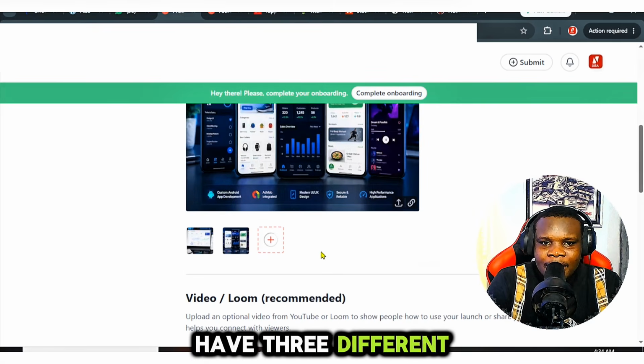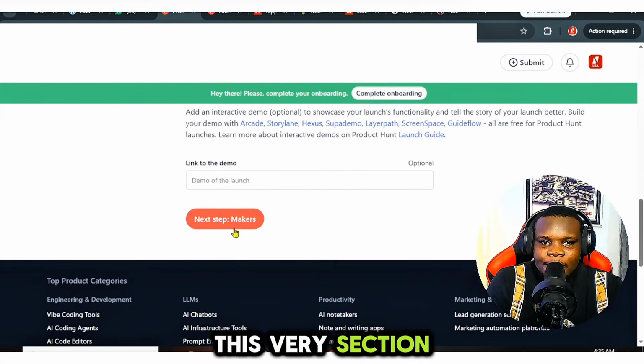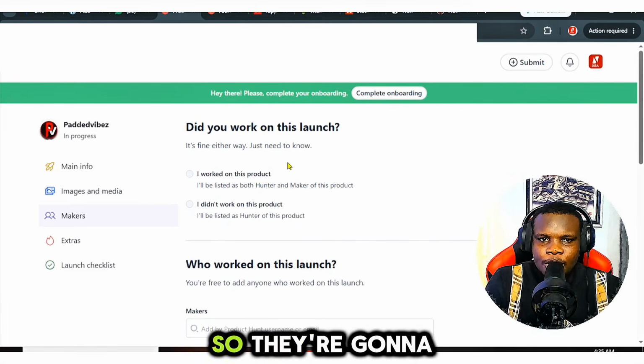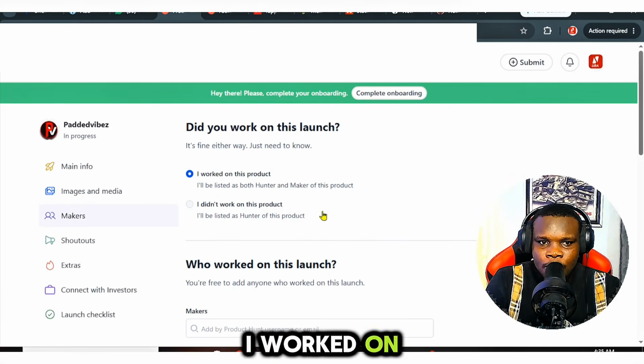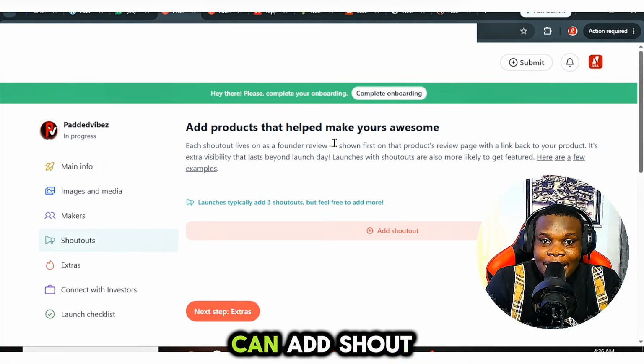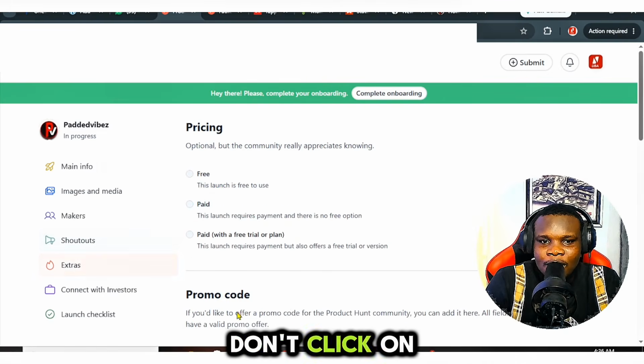Okay, so I have 3 different images already in this section. Click on this next, maker. They're going to ask you whether you worked on this particular launch. I'm going to tell them yes, I worked on this launch. You can add a shout out, but it's not really necessary. Click on this next button.